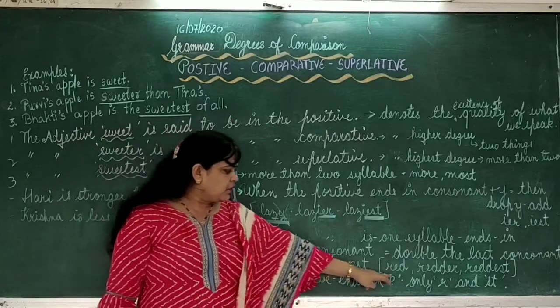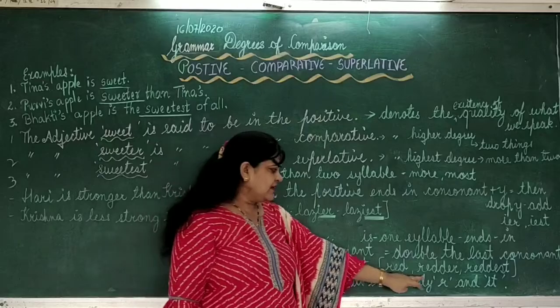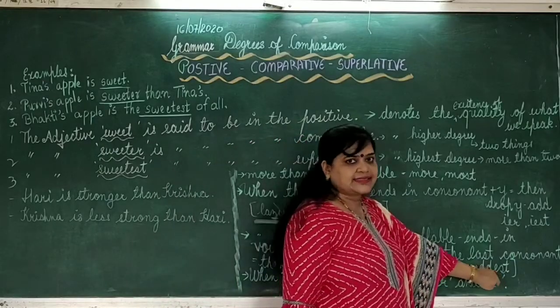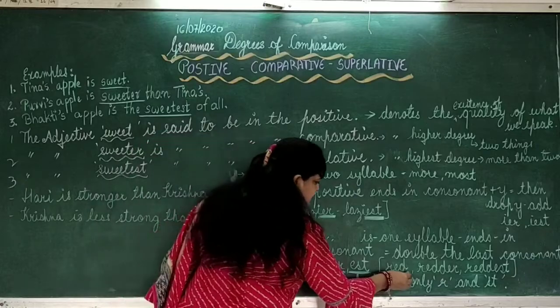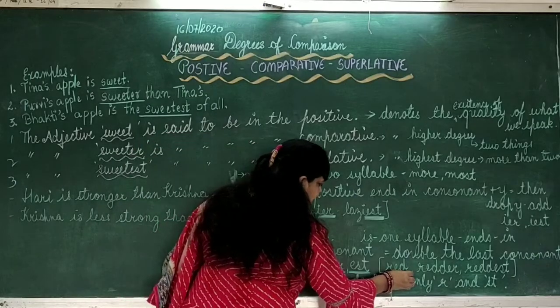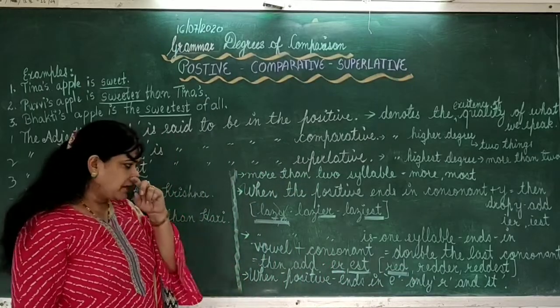One example I have already written here. Red, redder, reddest. See, this is a one syllable word. Positive degree, red. It is a one syllable word.